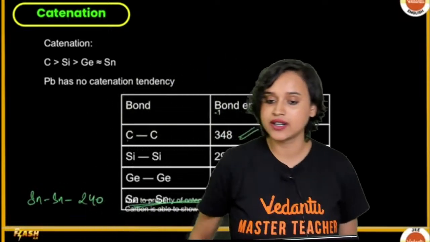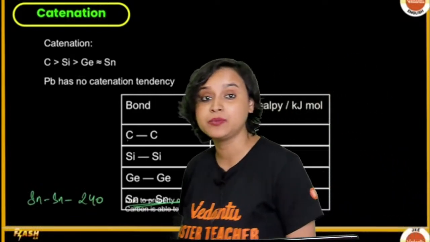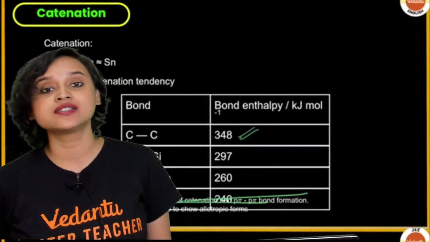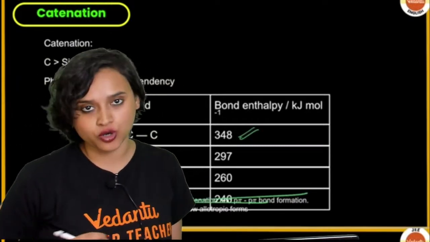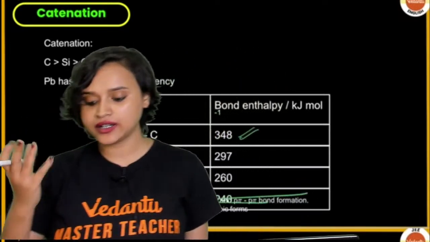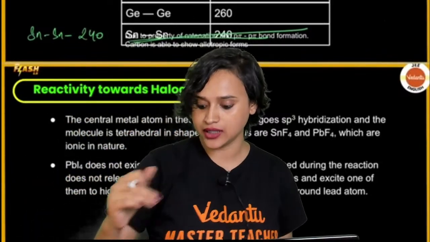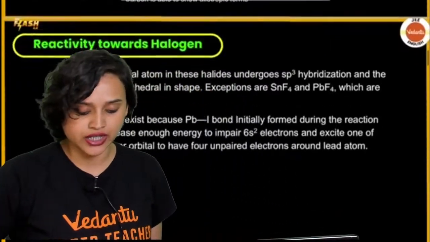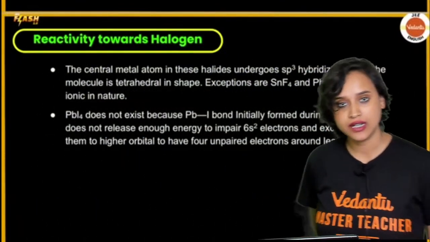And here what is written is that due to the property of catenation and p-pi bonding formation, carbon is also able to show allotropic forms. What are the allotropic forms? Diamond, graphite, yes. From diamond and graphite, they might ask you a question, and the exception regarding diamond and graphite in the case of density, I have already told you. Sure. Now guys, let's understand the reactivity towards halogen.